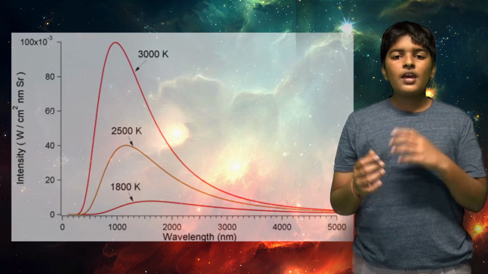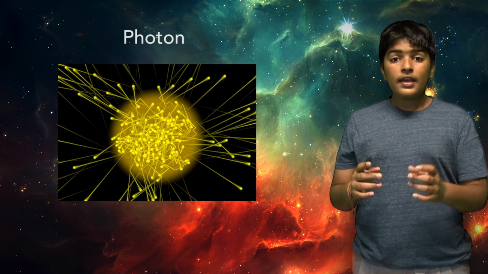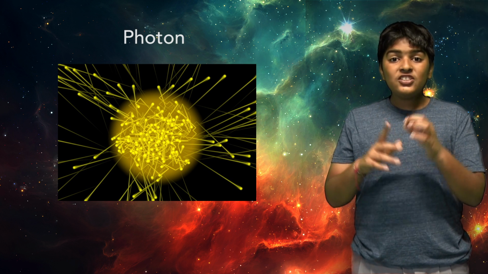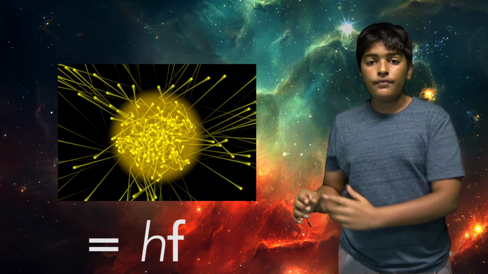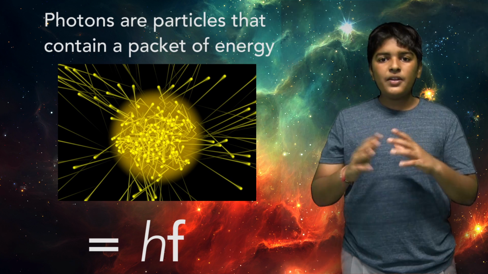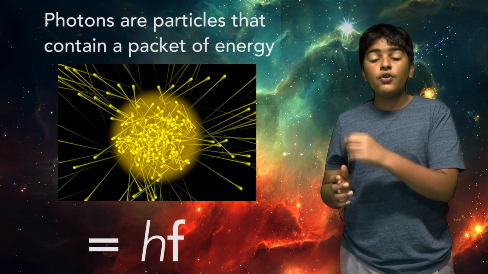Like many other concepts in physics, Einstein came along and told us what this actually meant. He came up with the photon. He said that the photon is a small packet of energy, a small packet of frequency, and so one photon is hf. These photons are hf. They're a small packet of light, a small packet of waves, and a discrete amount of energy. So all the light we see around us are multiples of these photons.